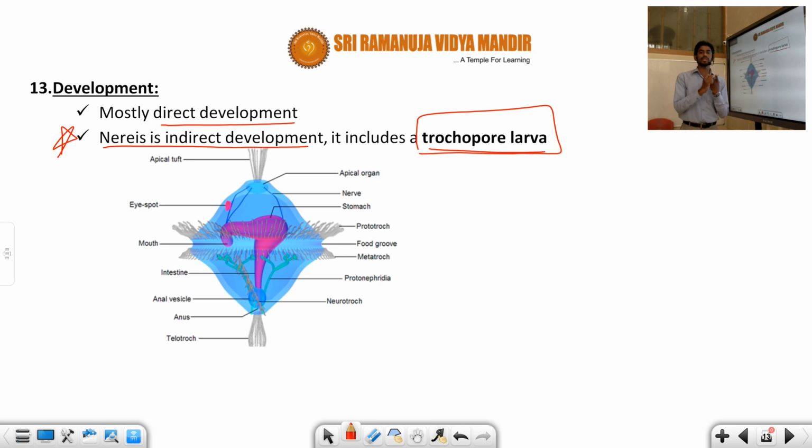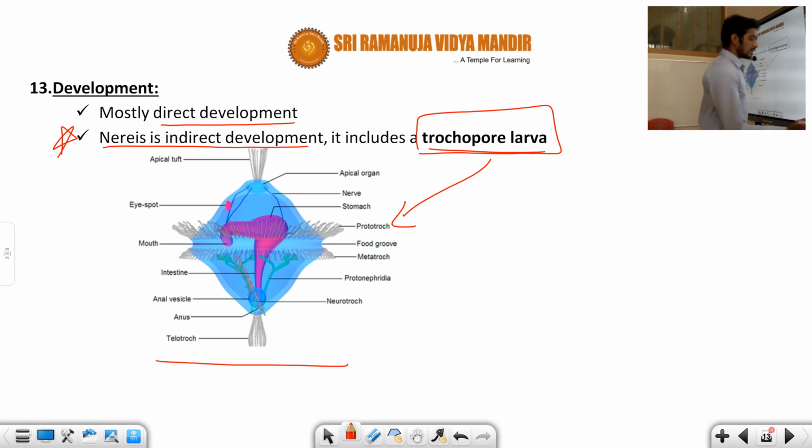Nereis has locomotory appendages called parapodia. Nereis only shows dioecious, the sexes are separated. Nereis only has indirect development. It has the trochophore larva. So these are the three important points about Nereis, very, very important. So try to understand Nereis, concentrate more on Nereis information. Now this is a diagrammatic representation of the trochophore larva. The majority of Annelida have direct development, only Nereis is indirect.